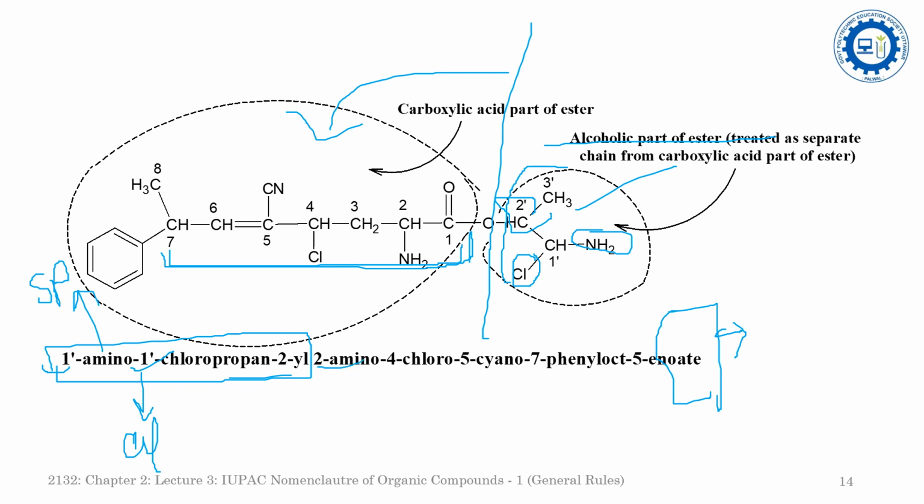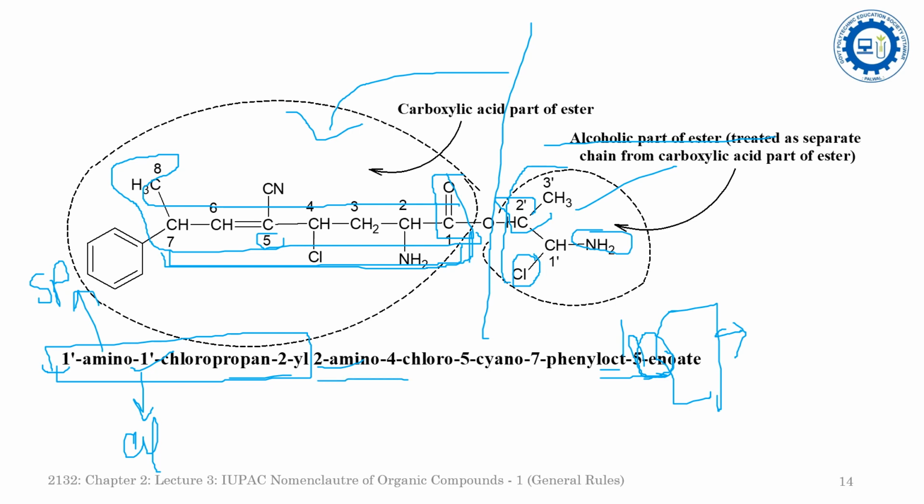And what is the longest chain? Now we will come to the carboxylic acid part. You will have to start the numbering from the carbon of the carboxylic acid. While selecting the longest chain, it is the 8-membered long chain. So oct will be the root word, and at the 5th position there is an yne, that is, there is unsaturation. So that's why oct-5-ynoate. Oct will be the root word, 5-yne will be the primary suffix, and oate will be the secondary suffix that is used for the anhydride.